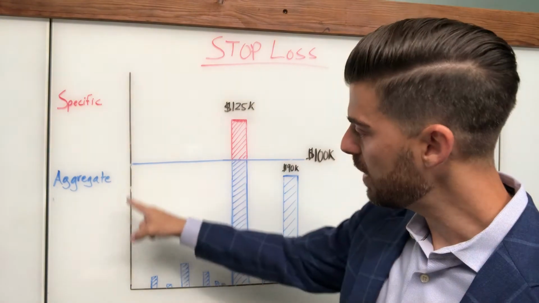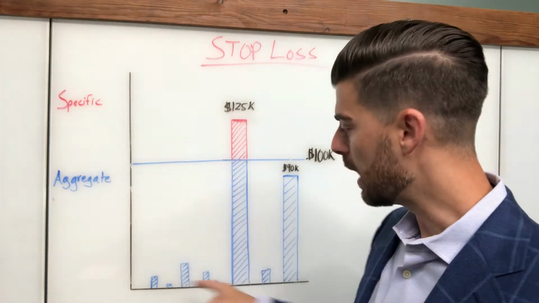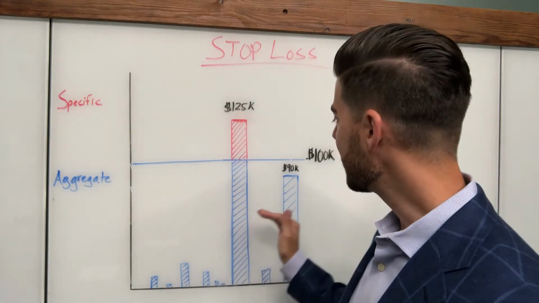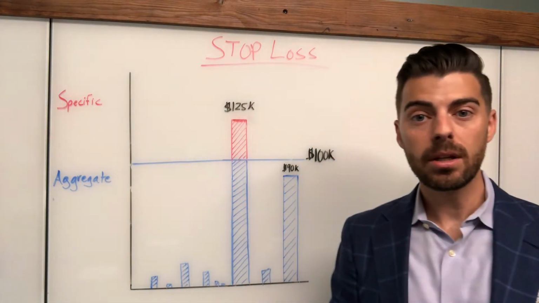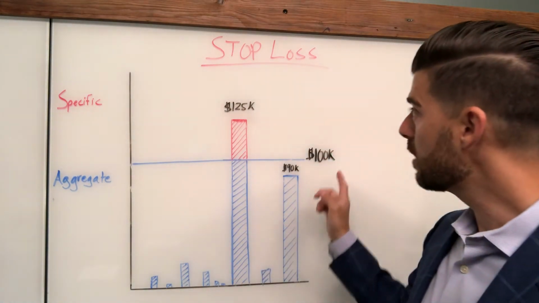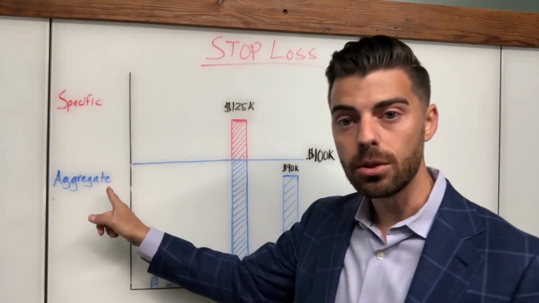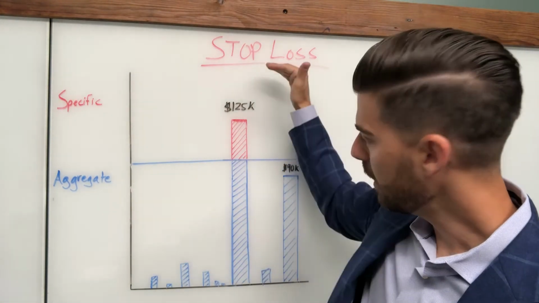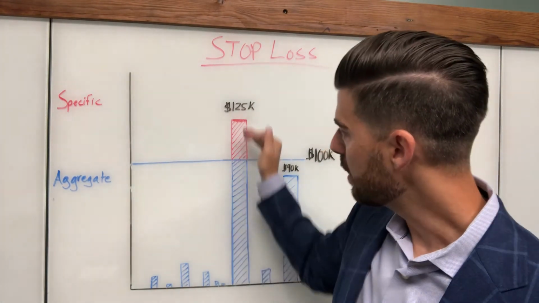So if all of these dollars accumulate at the end of the year, or the end of the policy period, accumulate and exceed that $1.25 million attachment point, or that aggregate threshold, then the stop-loss carrier will then reimburse you for all of the dollars above that. Specific, above that threshold, that's individual.